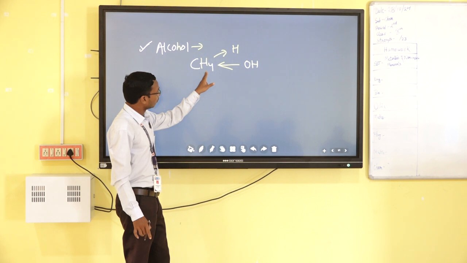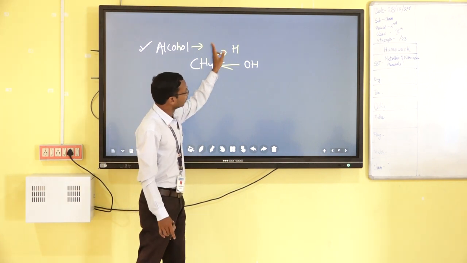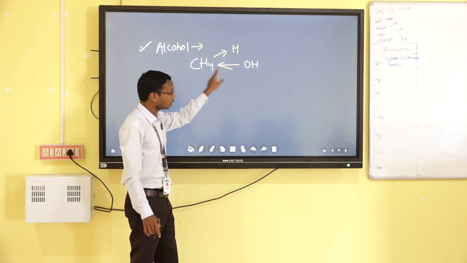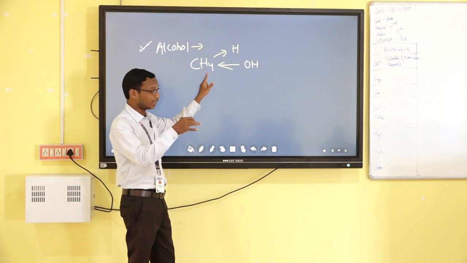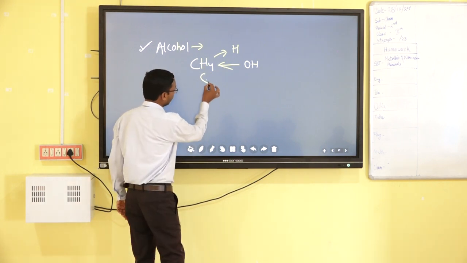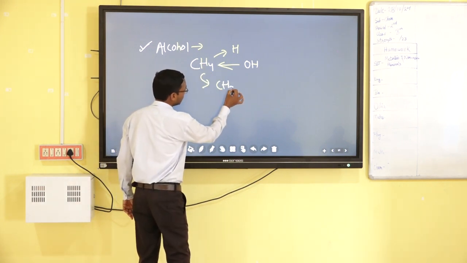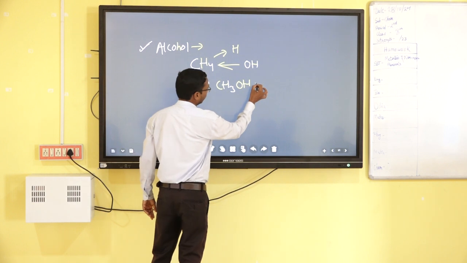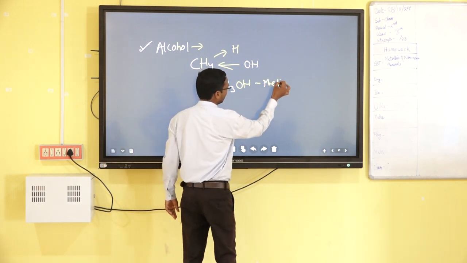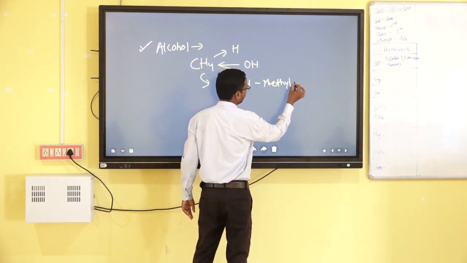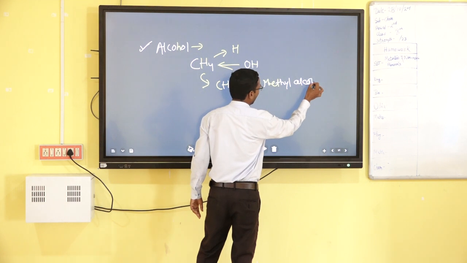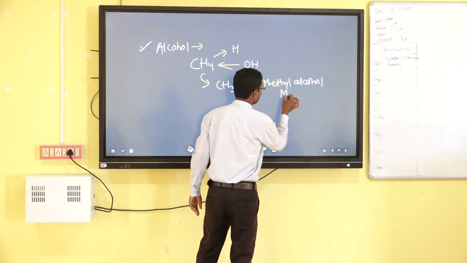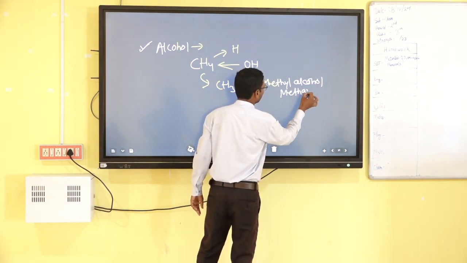From CH4, 1 hydrogen atom is removed and 1 hydroxyl group is added. Then this new compound is CH3OH, which is called methyl alcohol, or the IUPAC name is methanol.